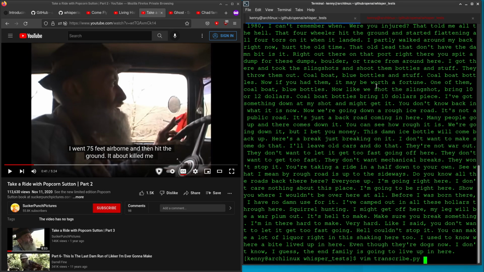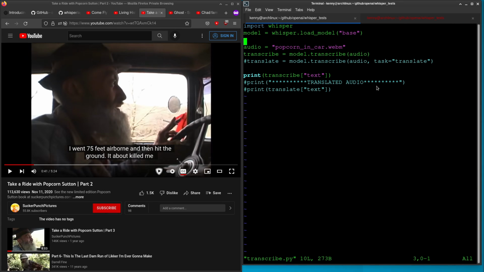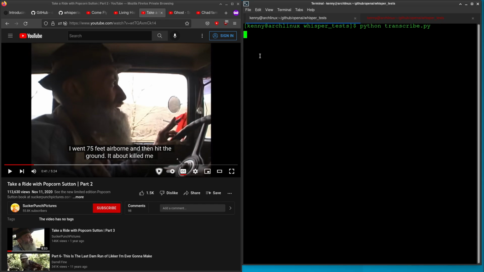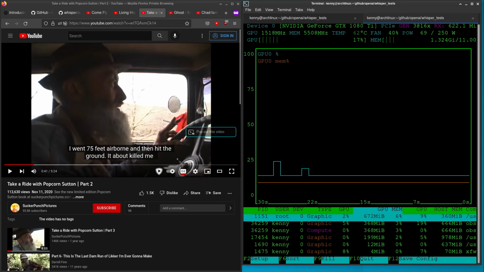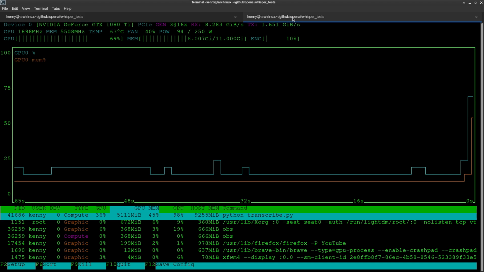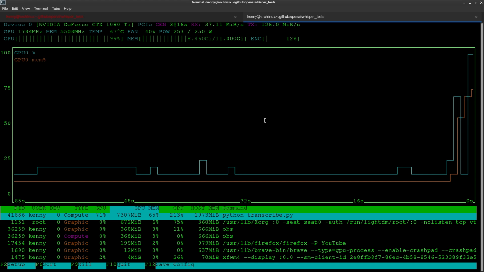So why don't we stress out my poor little graphics card? This might actually crash because I think OBS is using the graphics card as well. Oh well. Run her again, and we'll see if she does a better job. I'll clear all this out of my screen and full screen this so you guys can see my poor little graphics card struggle under the weight of this Appalachian man's accent.